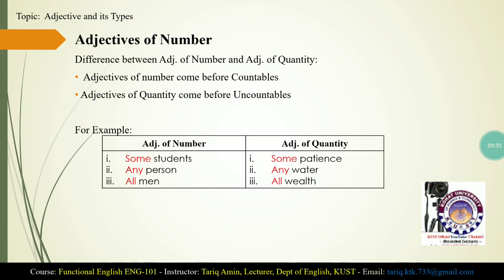For example, glass, pen, chair, watch, etc. We can count a watch, we can say one watch, two watches, three watches, four watches. We can count chairs: one chair, two chairs, three chairs, four chairs, five chairs. So countable nouns refer to the names of those things that can be counted.